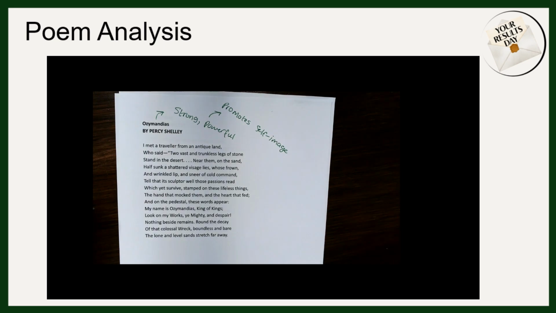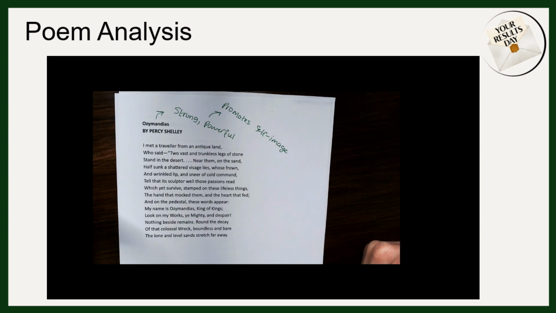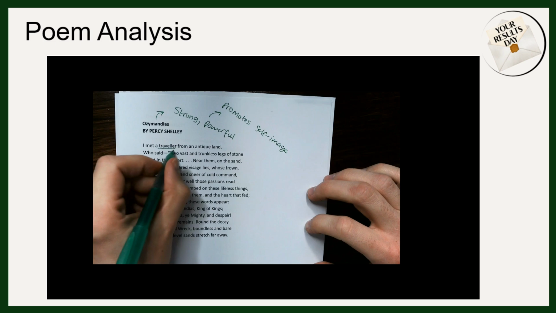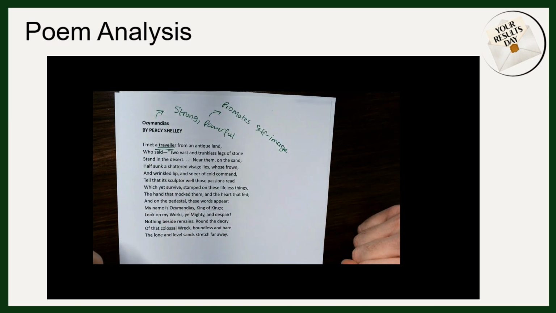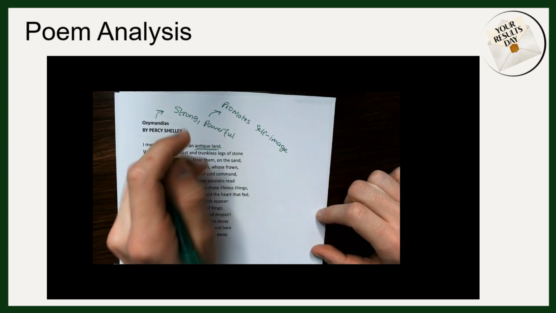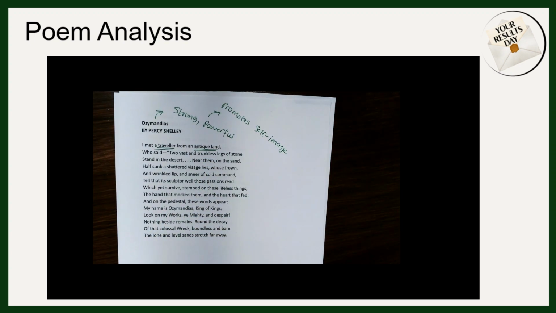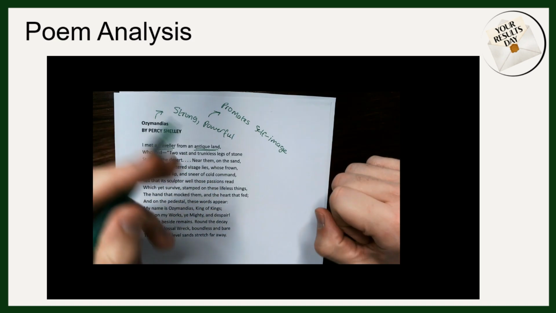So, looking at some of the words and phrases that have been used then, we know that the speaker has been told a story about Ozymandias from a traveller. We might imply that because it's using I, that it's Shelley himself that has met the traveller, but we can't say for sure. I'd also look at the word antique land. Antique is a word that means something that's quite old, ancient or valuable in some way, which is a reference to Egypt, where Ozymandias was ruler of.